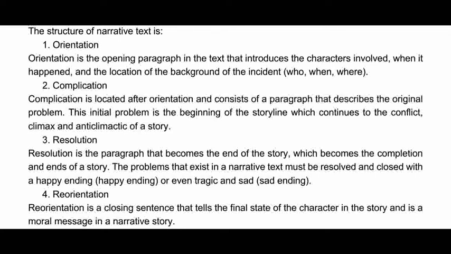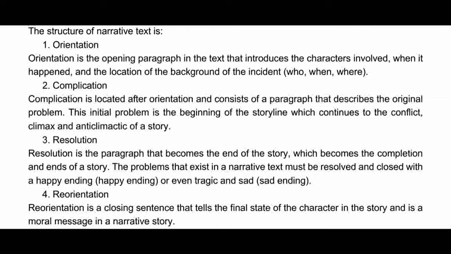2. Complication. Complication is located after orientation and consists of a paragraph that describes the original problem. The initial problem is the beginning of the storyline which continues to the conflict, climax, and anticlimax of a story.